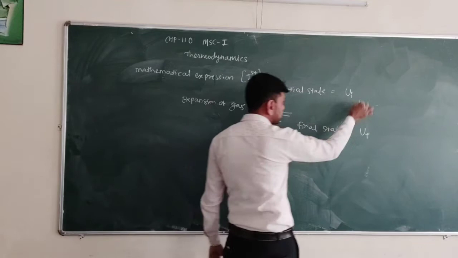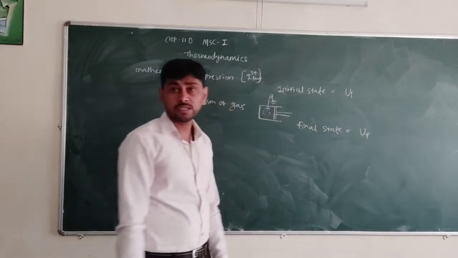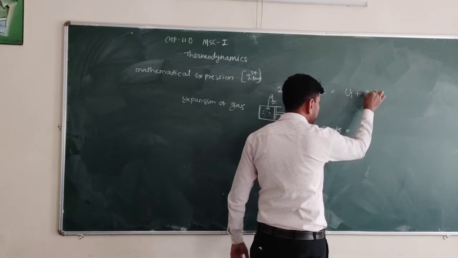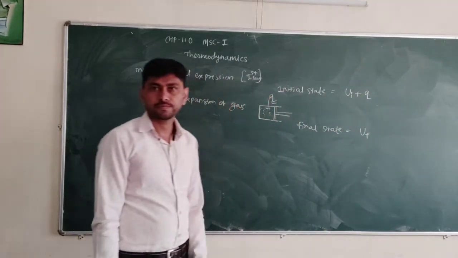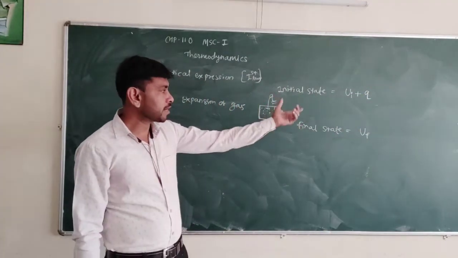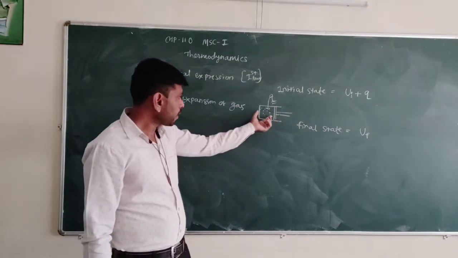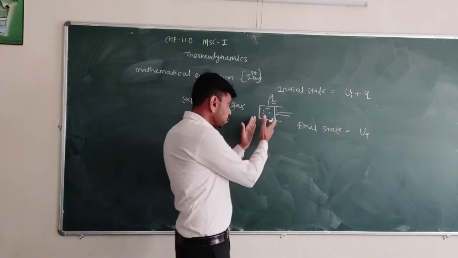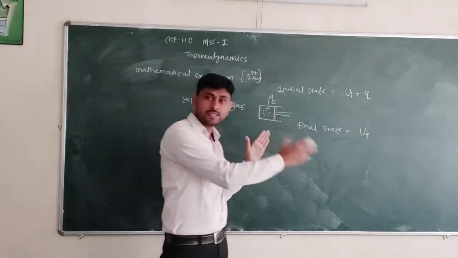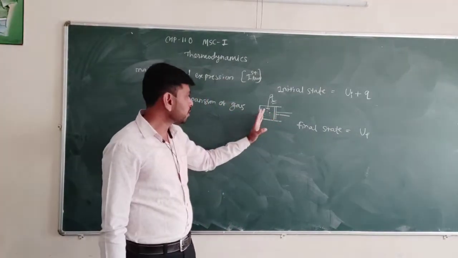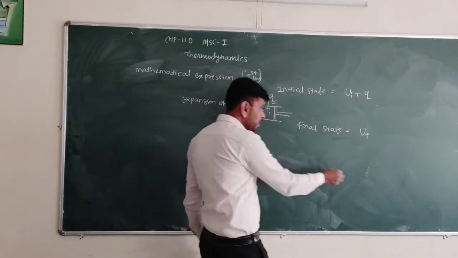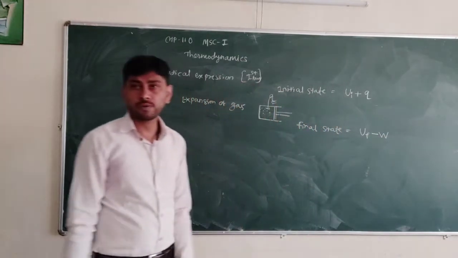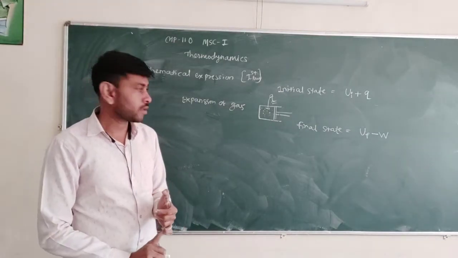So in the initial state, the initial internal energy is UI, and we added some heat. So UI plus Q is the heat added to the system. And this gas expands. So during this process, some work is done by the system. That means this quantity should be subtracted from the final internal energy.